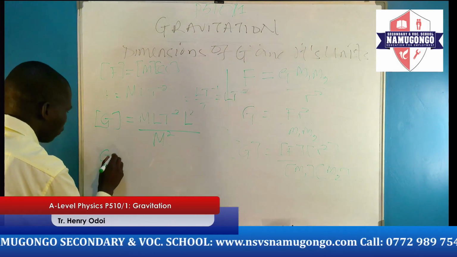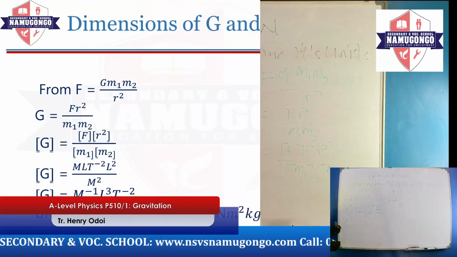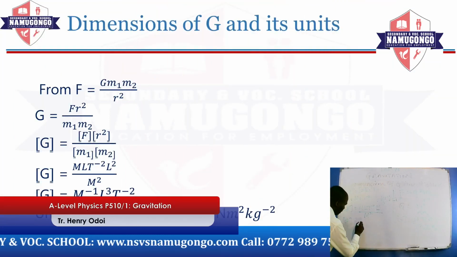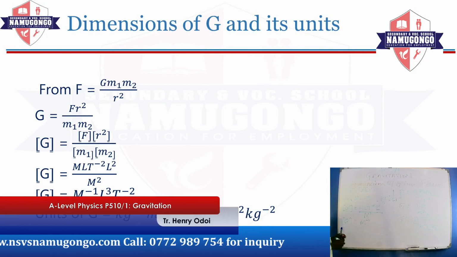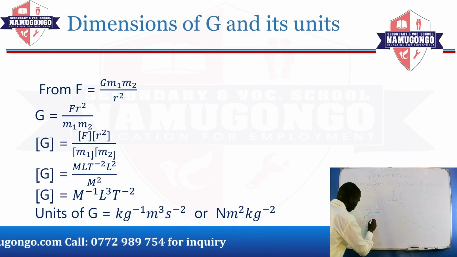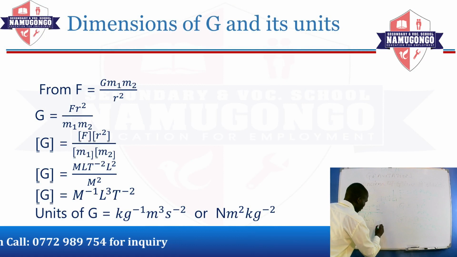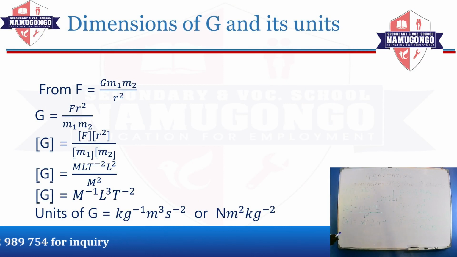So dimension of G will be equal to M power negative 1, L cubed, T power negative 2. This expression that I've just written is the dimension of the universal gravitational constant G that we have been deriving.